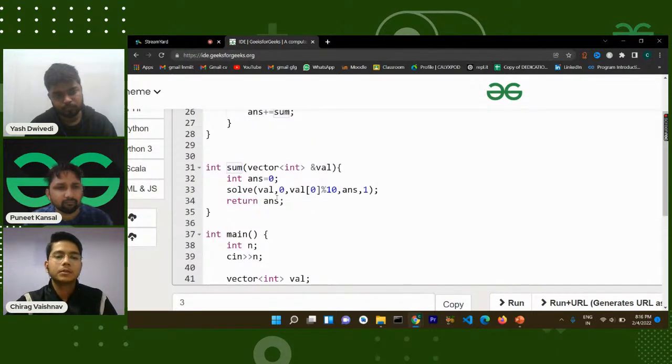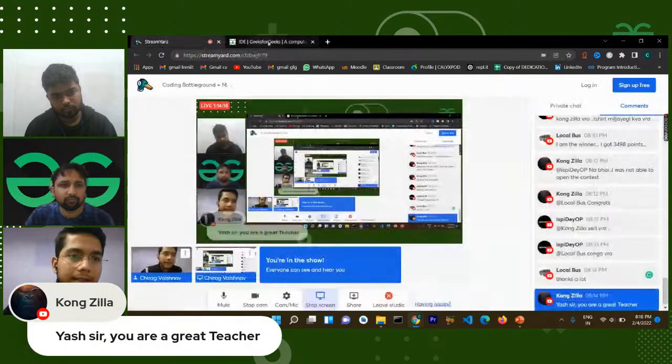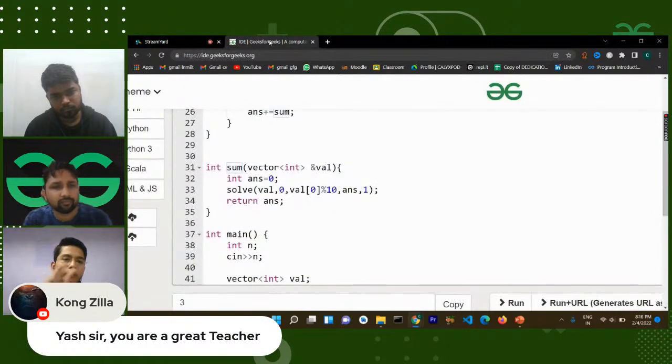The first hurdle I was facing was how to connect the given array in the form of a tree. As Yash said, you can use 2 times position minus 1 plus 1 and 2 times position minus 1 plus 2 to get the position of the left child node and the right child node. The same thing I've used.